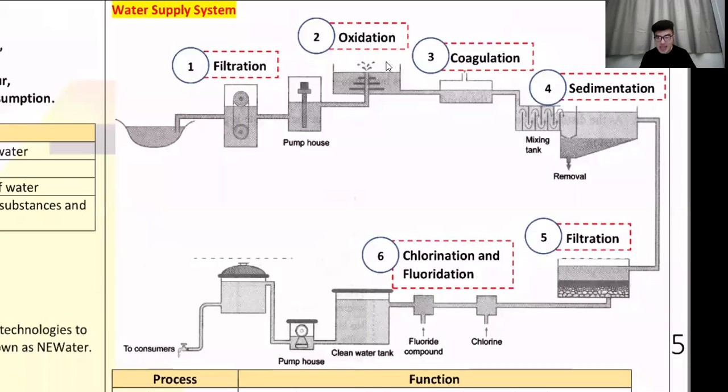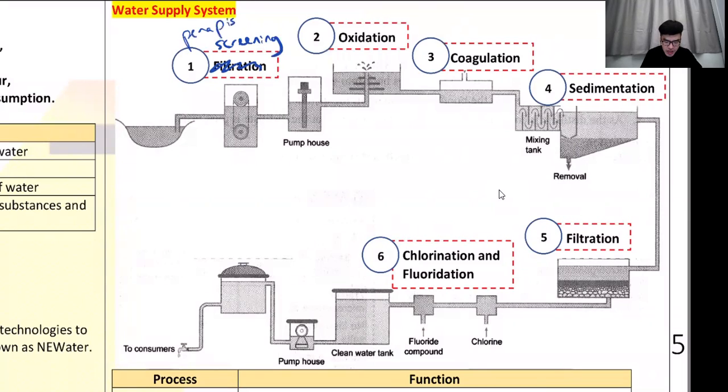All right, so let's look at purification of water. So how does our country clean our water? Okay, there are 6 steps that you have to do. Okay, the country has to do. Right, 6 steps. Number 1, I don't like to call this filtration. I like to call it screening. Okay, screening. It's called penapisan.